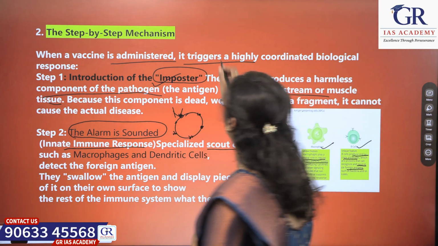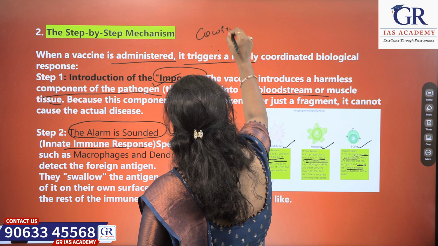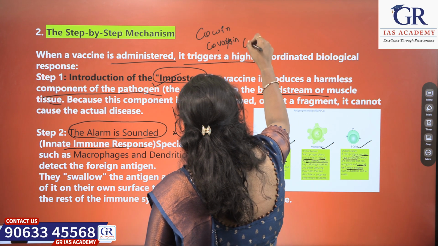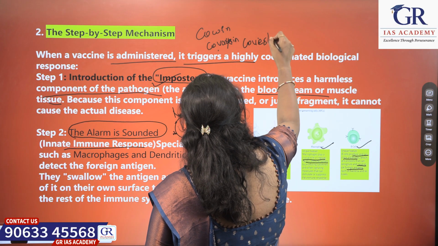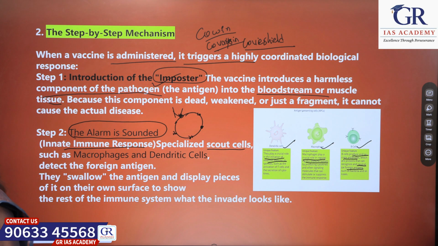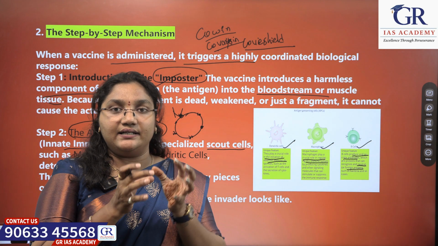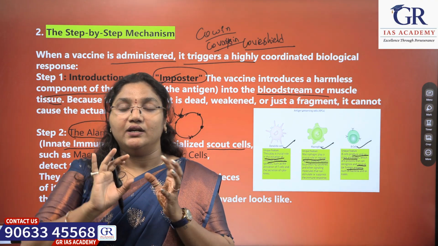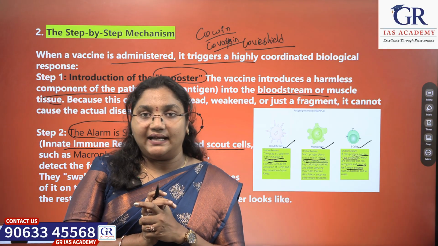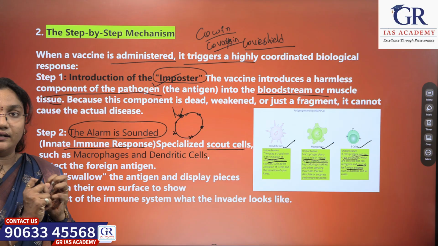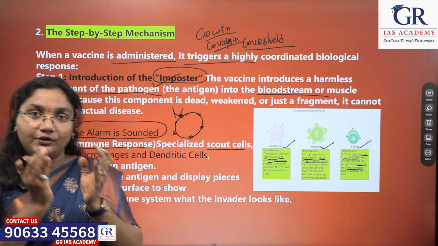Take an example of the COVID-19 vaccine. When we took COVID-19 vaccines like Covaxin or Covishield, these are what we took for COVID-19. What happens when we take this vaccine? It gives some antigens into our body which are specifically to fight against the COVID-19 virus. So what happened? It detects the imposter first, then it develops a few antibodies.